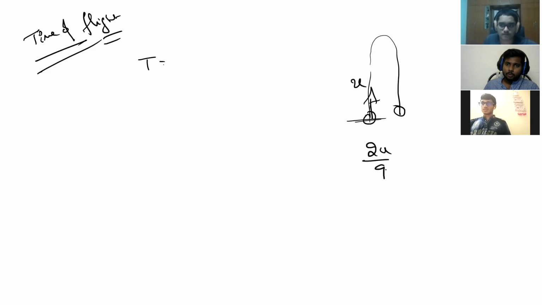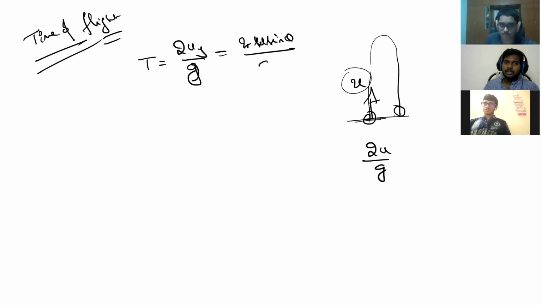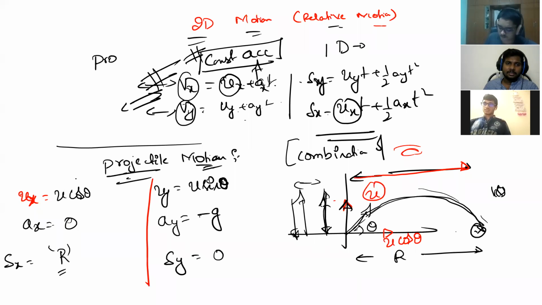So this is 2u by g, but here it will become 2uy by g, because going upward and coming backward to the same point is dependent on which velocity, uy, right? Yes, sir. This will become 2u sin theta, that is equal to 2u sin theta by g. Uy is u sin theta here, or not? Yeah, sir. 2u sin theta by g.